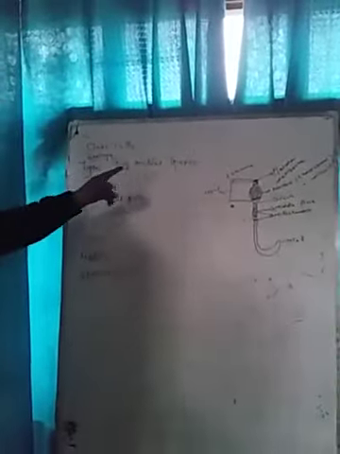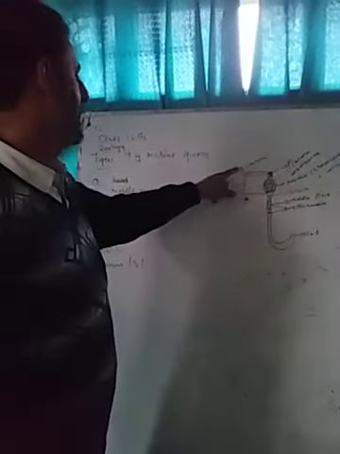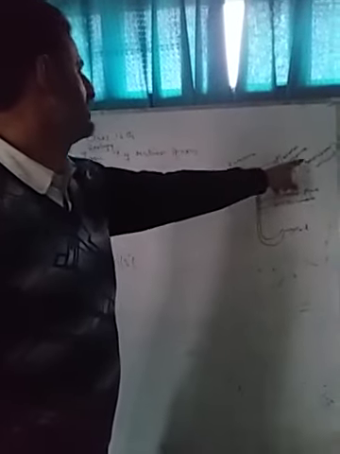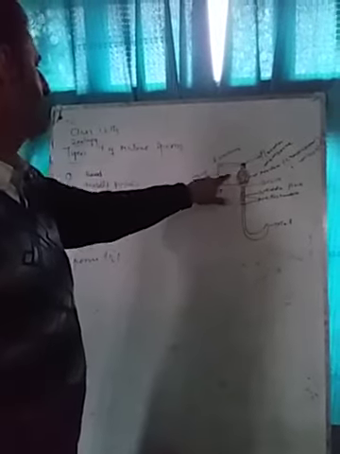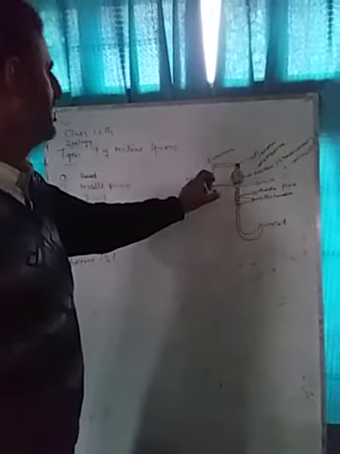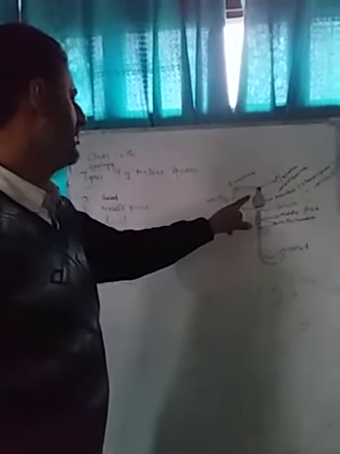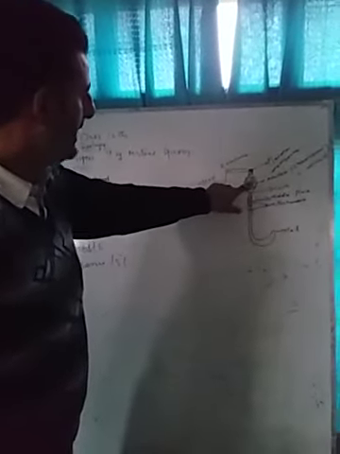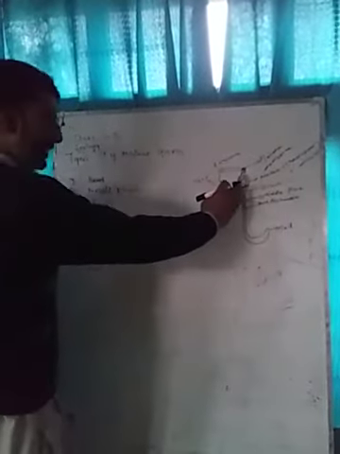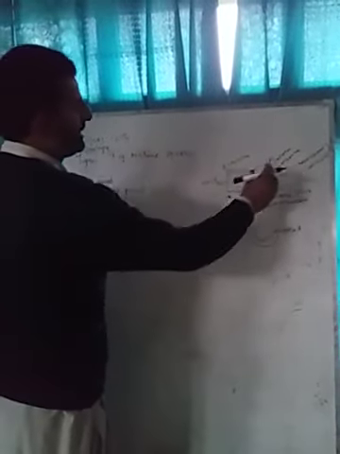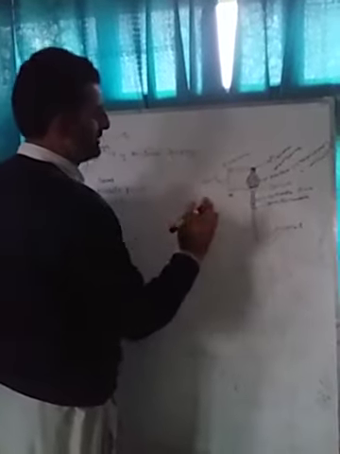Now I will repeat that this is the plasma membrane, this is the acrosome, and this is the nucleus which is present in the head of the sperm. The head is rich in DNA and other basic proteins, and the acrosome contains hydrolytic enzymes. One necessary thing is that the nucleolus and nucleoplasm are completely absent in the sperm head.